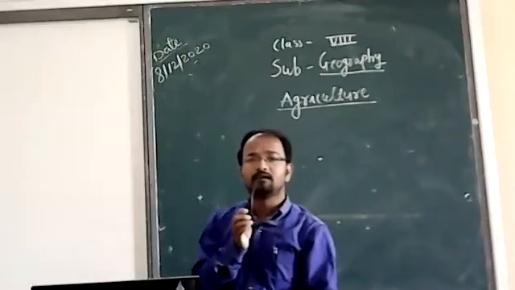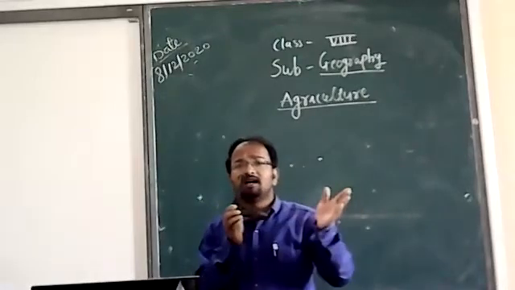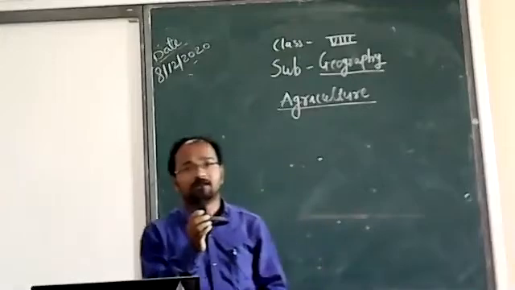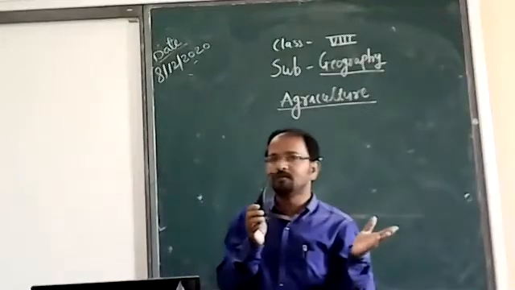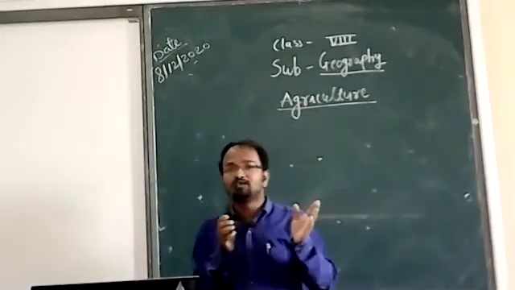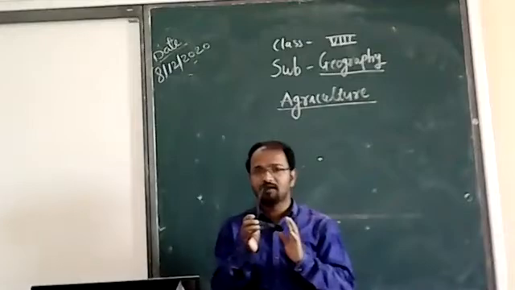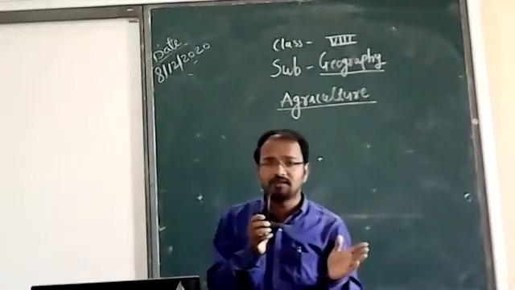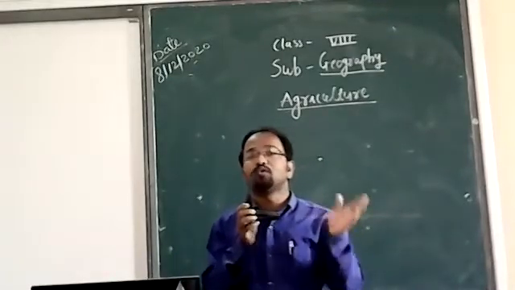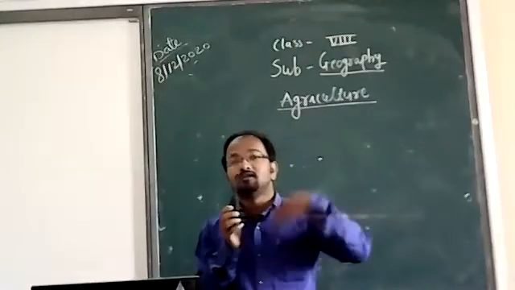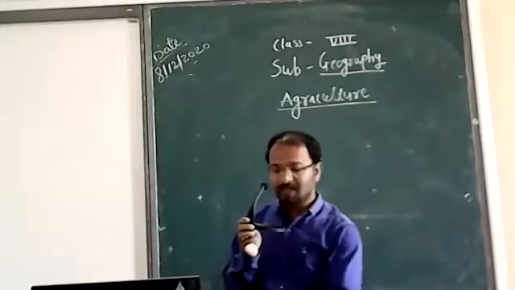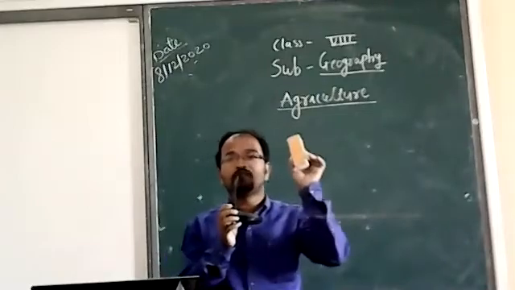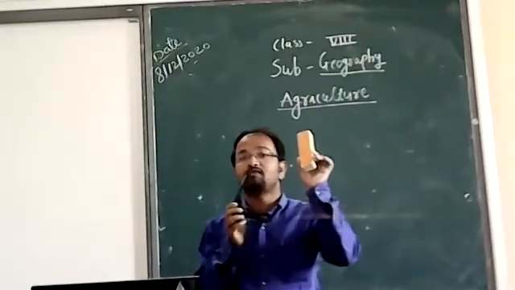First, we obtain natural resources from nature. From natural resources, we produce some new things. This is a duster. So this is obtained from nature, means from wood.